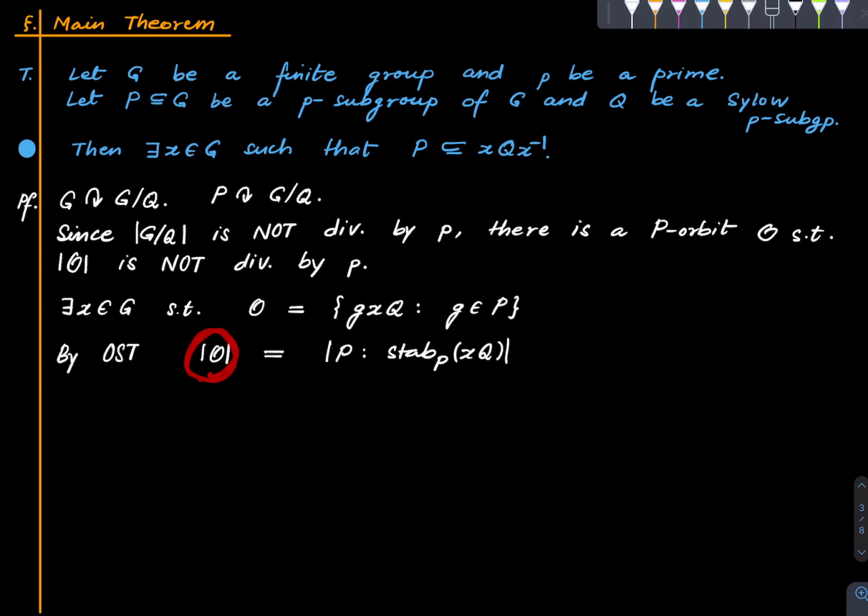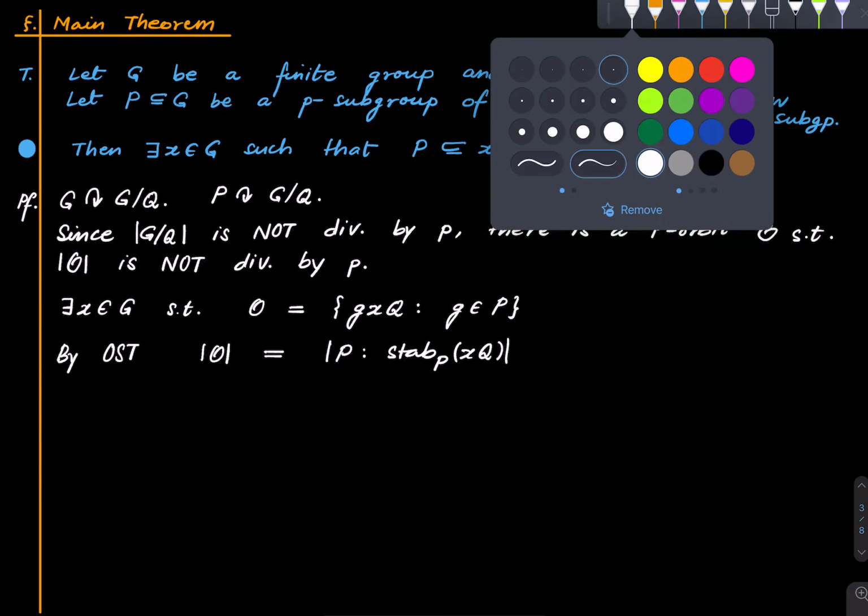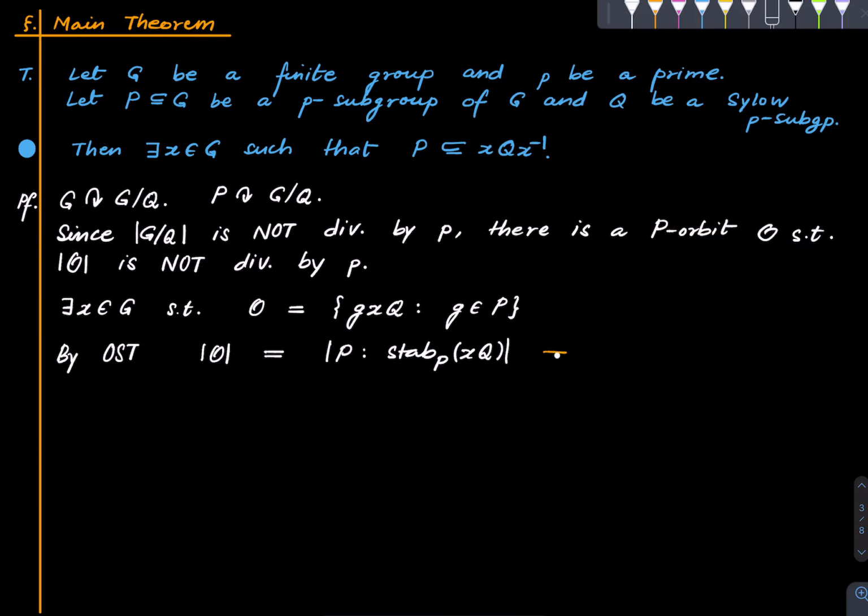And since this is not divisible by p, the only possibility is that this is actually equal to p to the power 0. This is the trivial power of p, because if this were not p to the power 0, it would be some p to the power k for k greater than 0. And this would then be divisible by p, contradicting that this is not divisible by p. So this is actually equal to 1. This is a conclusion because of the fact that capital P is a p subgroup. Okay, and what that means is that this is equal to the stabilizer.